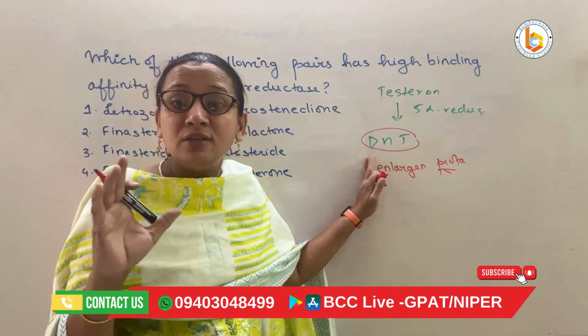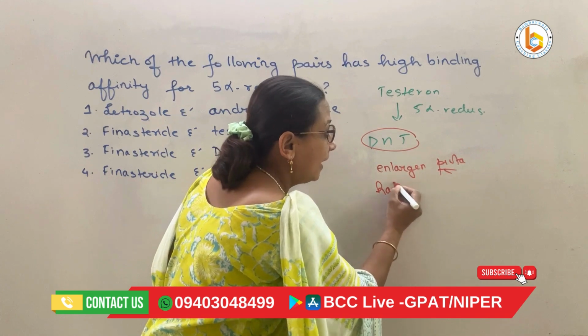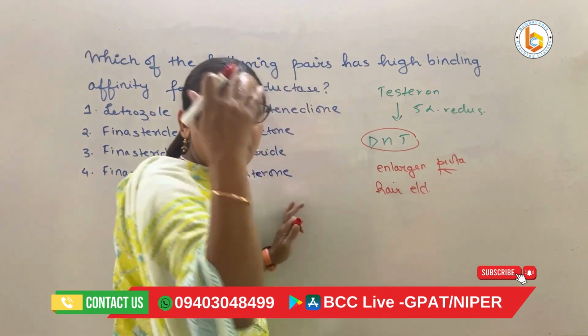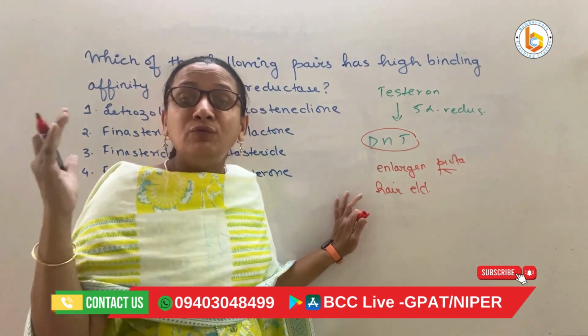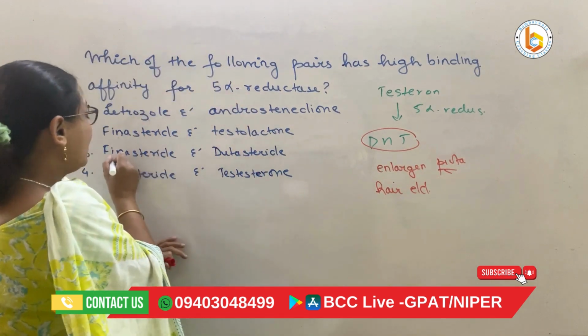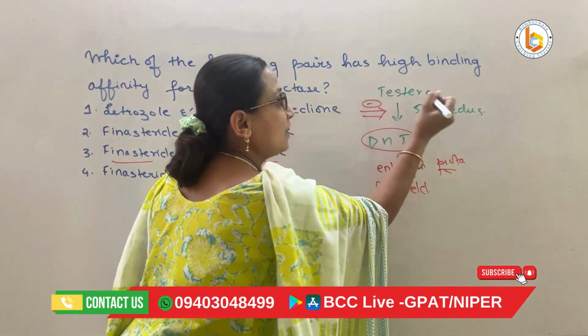Also, this dihydrotestosterone is responsible for hair loss in elderly males. We know that they become bald because of the action of dihydrotestosterone. Now, what your drugs finasteride and dutasteride do is they inhibit the enzyme 5 alpha reductase.